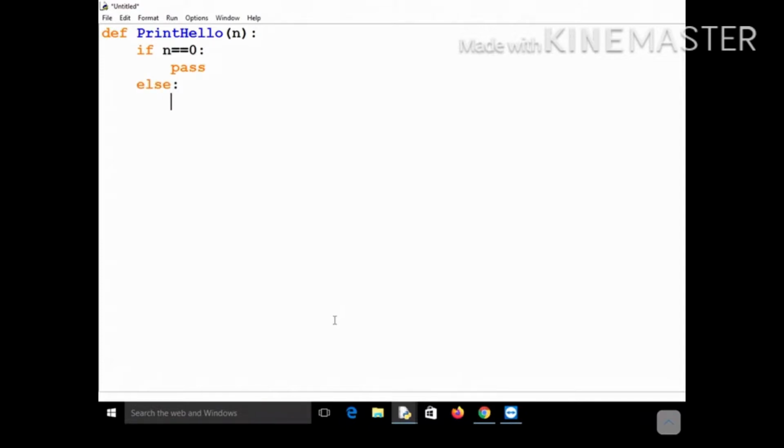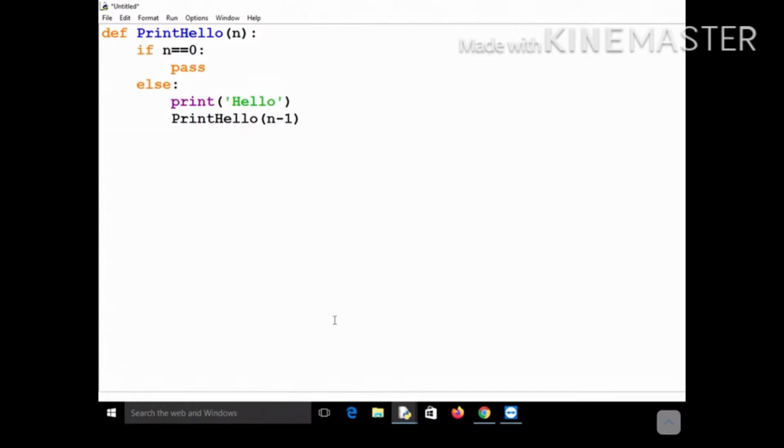Otherwise, it should simply print hello. It should print hello, and then another thing is that it should not stop at this point, because this is not yet a recursive function. As you can see, there is no function call to itself. So it should print hello, but after that, as you might have guessed by now, it should again call print hello, but this time not with the value n, but instead n minus 1.